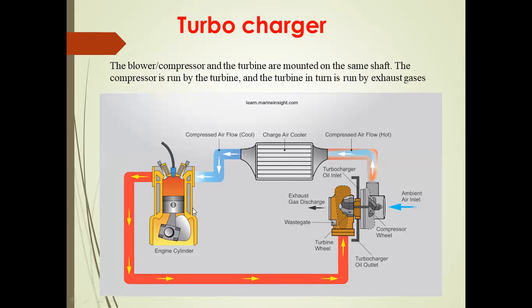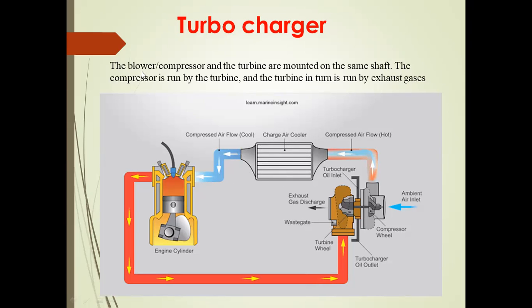What is the purpose of using the turbocharger in the aeroplane? The aeroplane operates in cold conditions, where the air pressure is very low. For that purpose we use the turbocharger. If we use the turbocharger, we get better output and better engine power output. Nowadays we use the turbocharger in multi-cylinder engines.